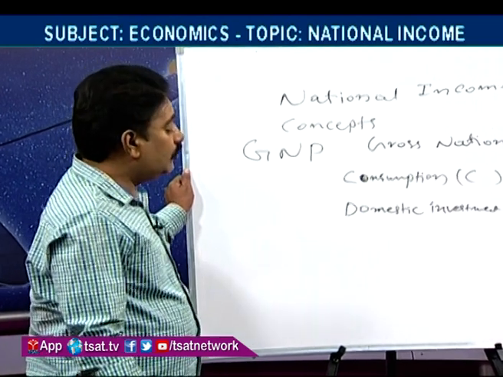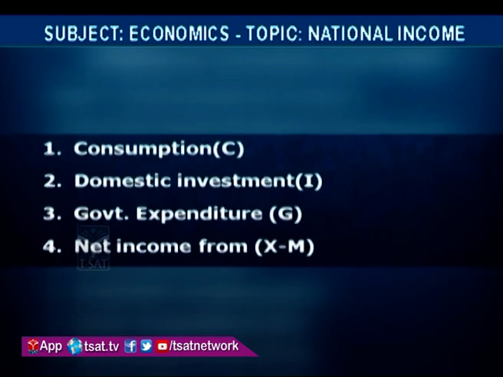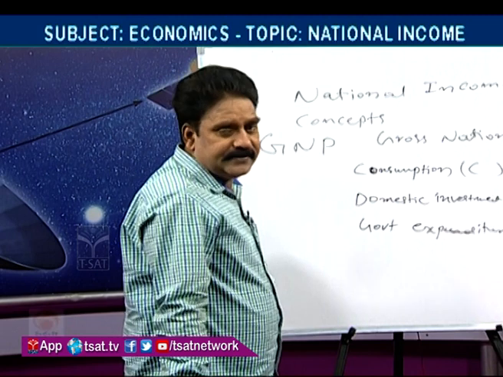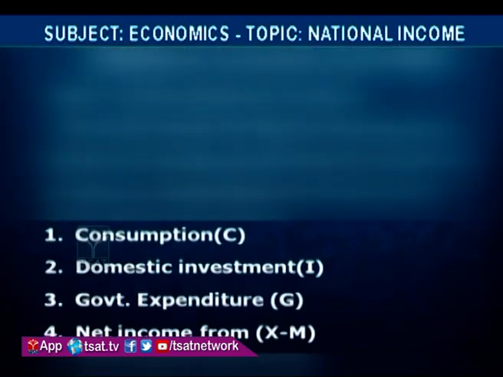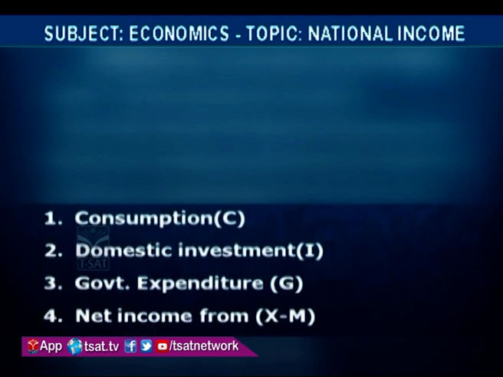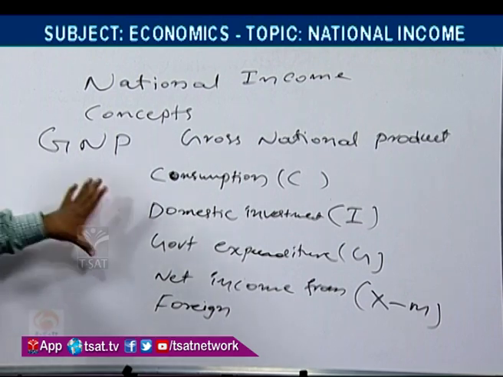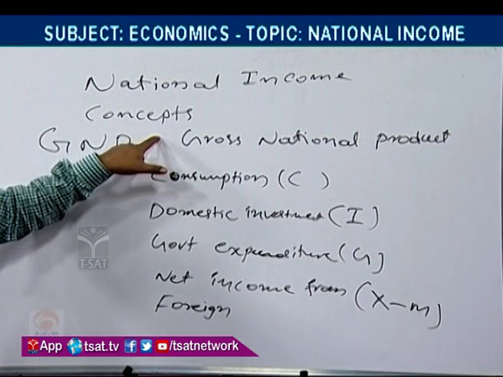Then government expenditure on goods and services, and net exports, that is x minus m. These are the components inside the gross national product.